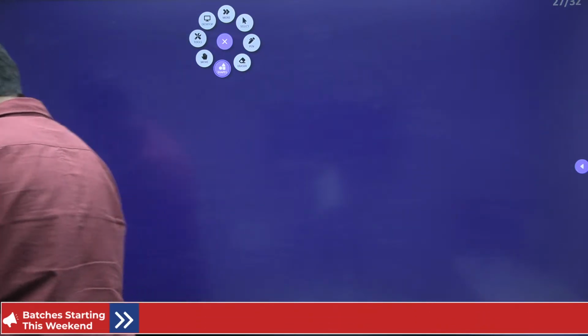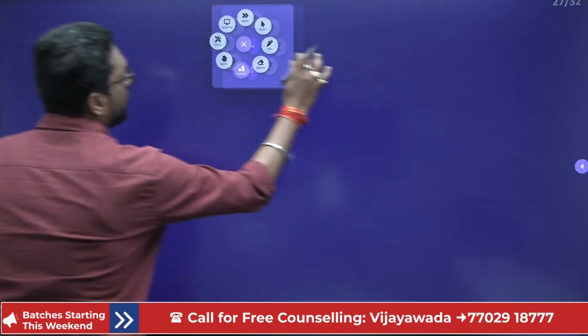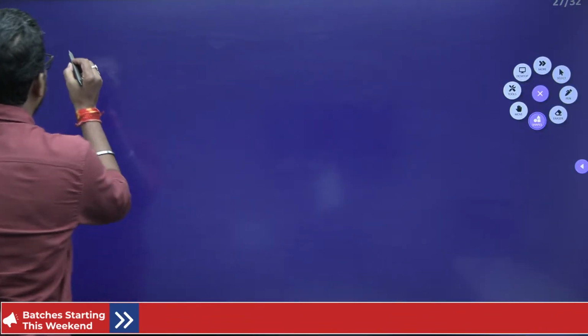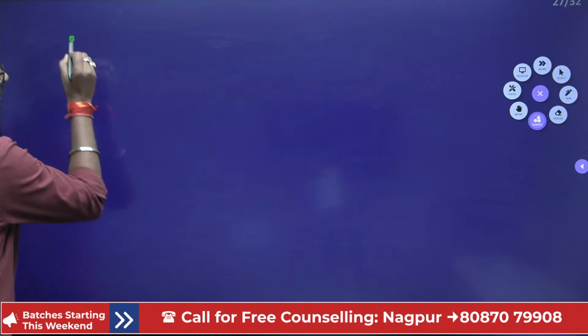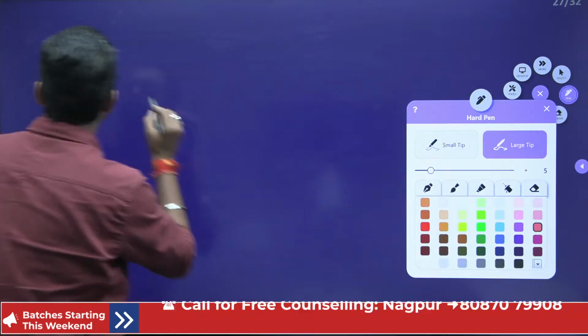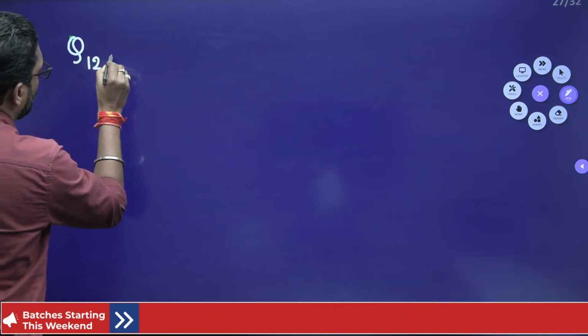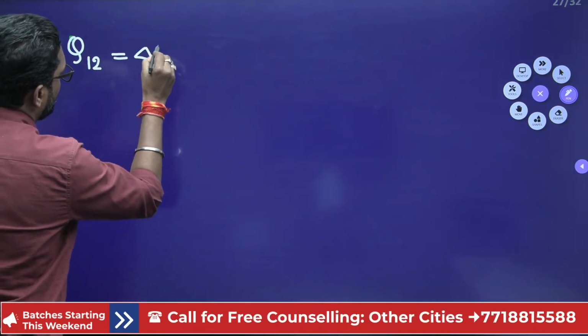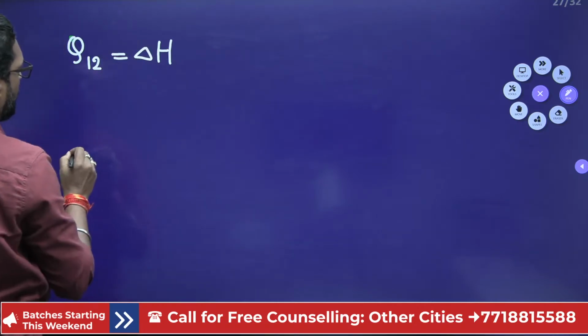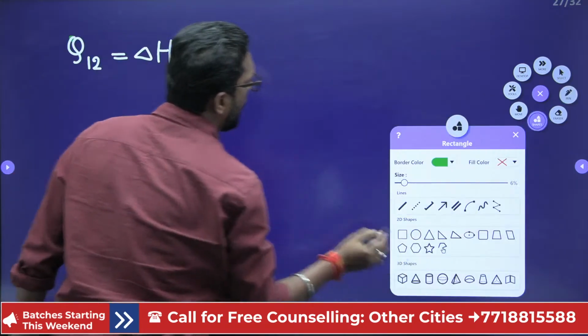What is that, beta? That means heat transfer during the process 1 to 2 is exactly equal to change in enthalpy.